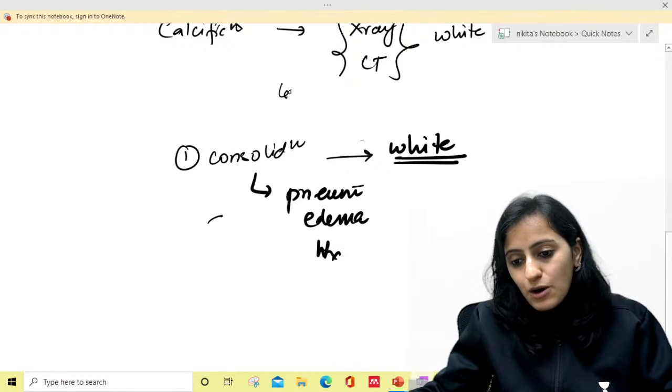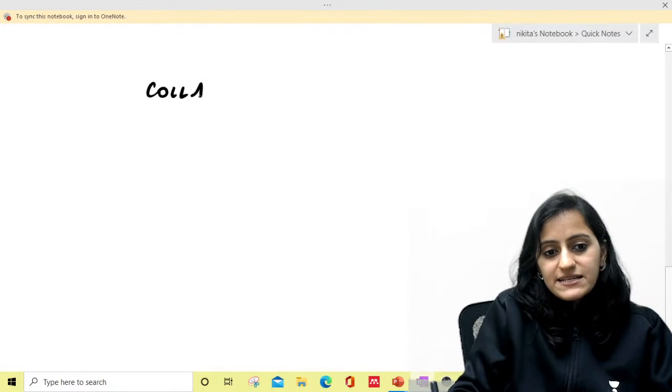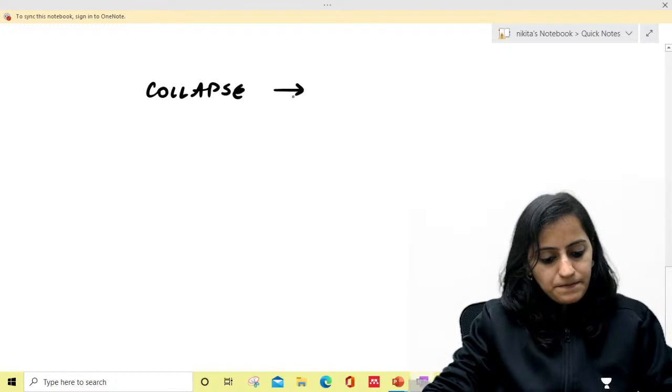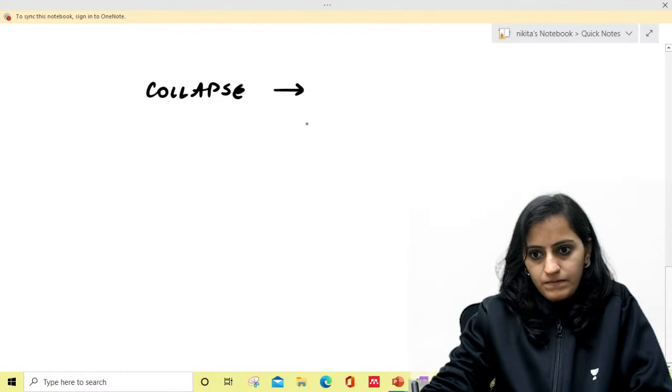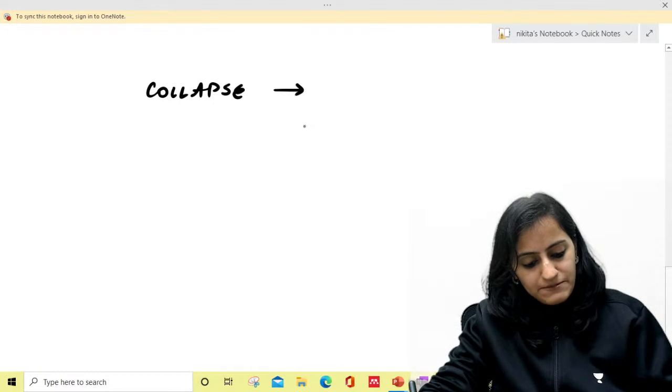And if I ask you, how will collapse look on radiograph? Collapse कैसा दिखेगा radiograph पे? Will it be white or will it be black? How will collapse be? Collapse is white or collapse is black?